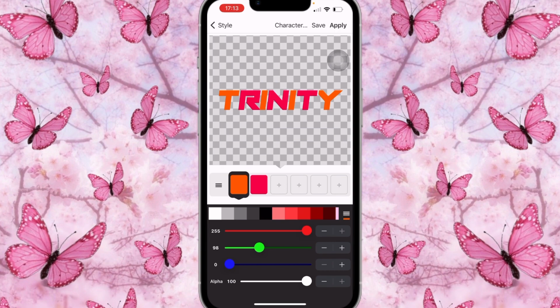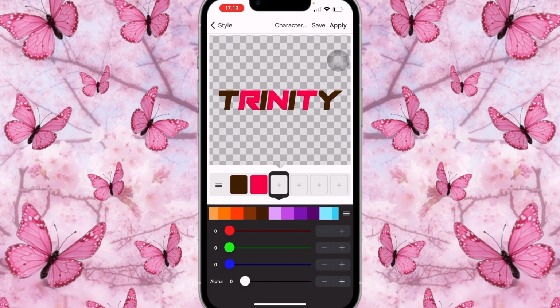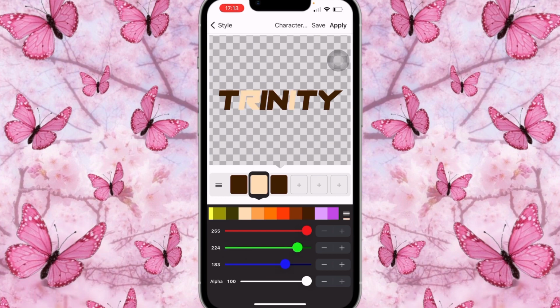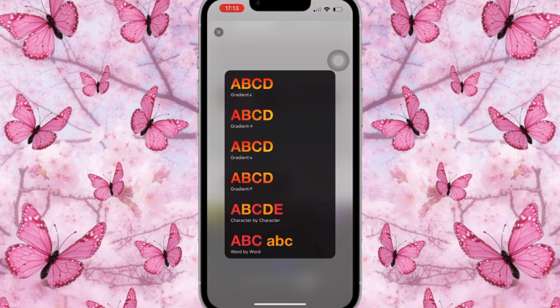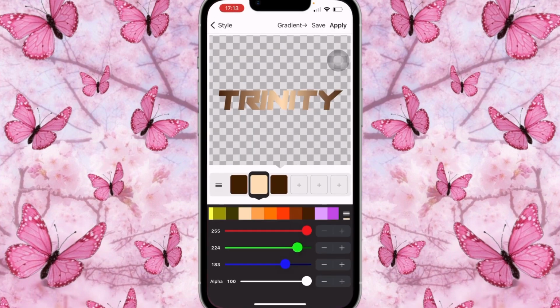Turn up the size a bit, and then we're going to click on text, create color pattern at the bottom, and you're gonna scroll until you find the darkest brown, and then you're gonna skip a box and click on the darkest brown again, and then middle brown where it has the pink, you're gonna click on cream color, this beige color. You're gonna click on that, and what you're gonna do is click on character above, and you're gonna click on gradient that's going sideways towards the right, which is the second one. Great. So yeah, but for the brown, the darkest brown, you're gonna change it to the one before because we don't want it to be that dark.